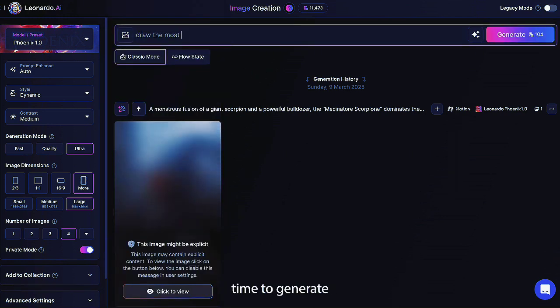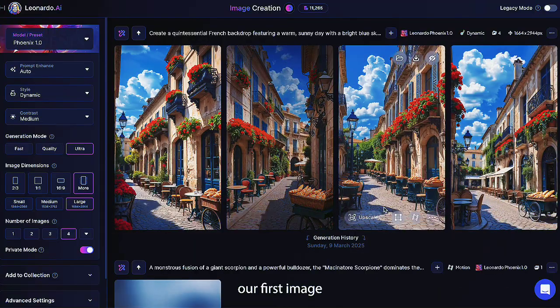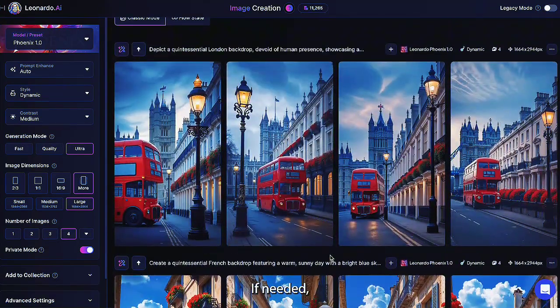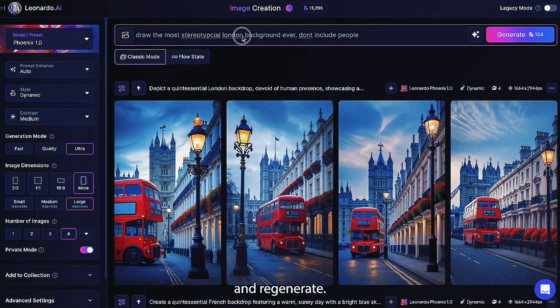Now, it's time to generate our first image. Grab the first country's description. Then, head back to Leonardo and paste it into the prompt box. Hit Generate, and let's see what the AI gives us. Alright, our first image looks amazing. If needed, I'll tweak the prompt slightly and regenerate, but this one works great.